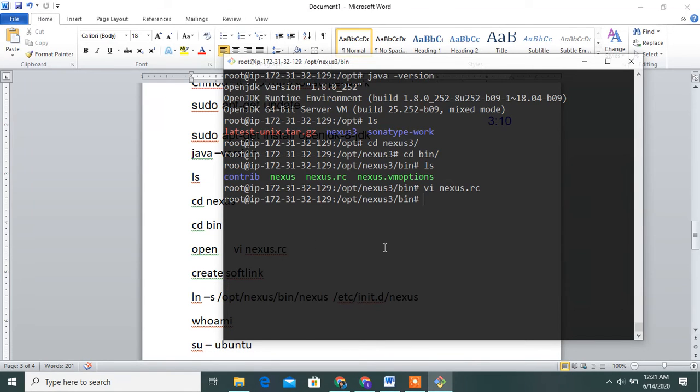Once saved, go to the bin folder and create the soft link.